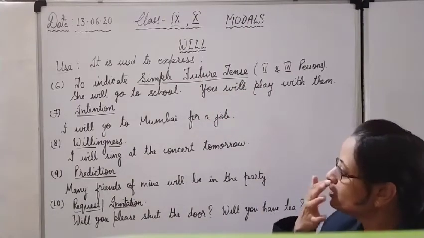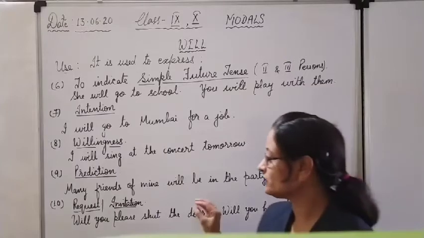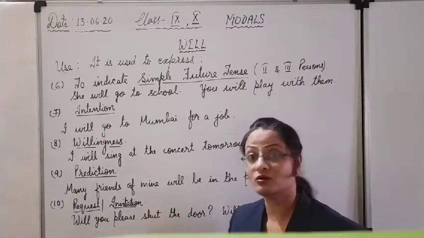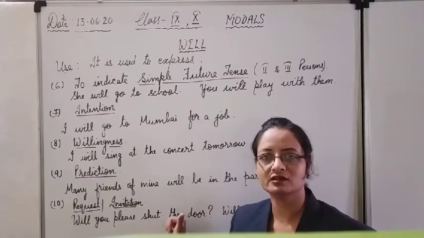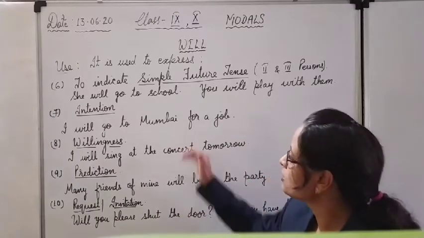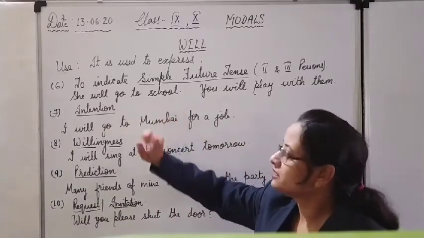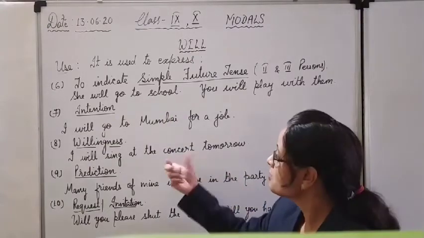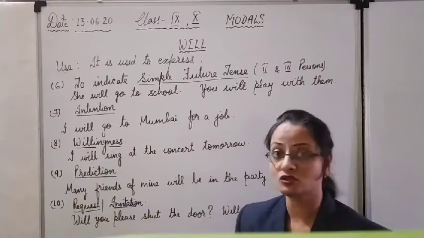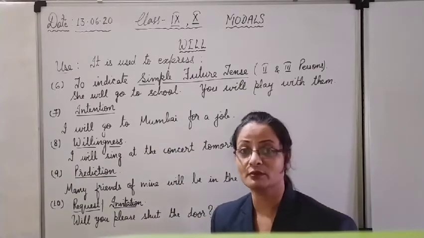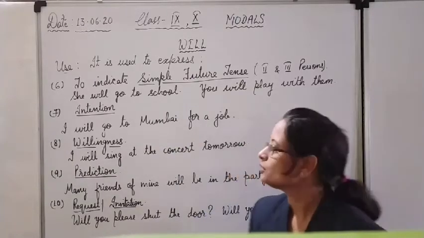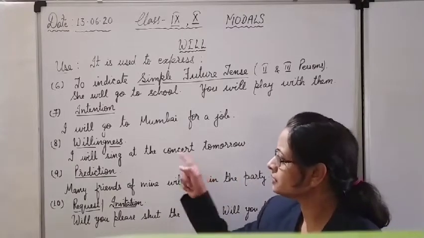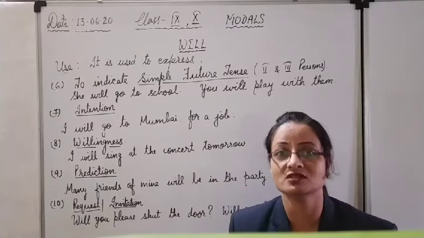Okay, this way. Now, I told you will is used in the maximum number of cases. These 10 are not enough. After these 10, after rubbing the board, we'll see some more. It is also used for intention. Intention means our aim, hidden purpose. Okay, I will go to Mumbai for a job. It is my intention. My purpose of going to Mumbai is to get a job. So I will go.